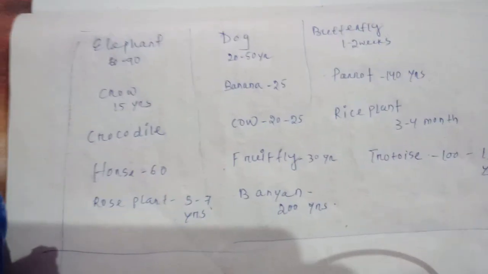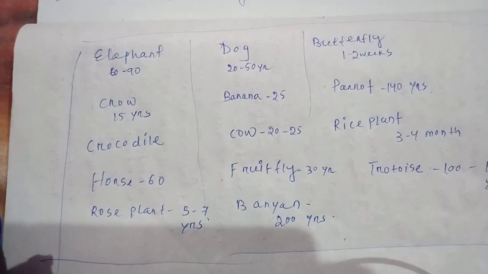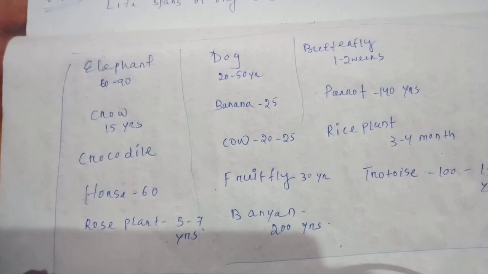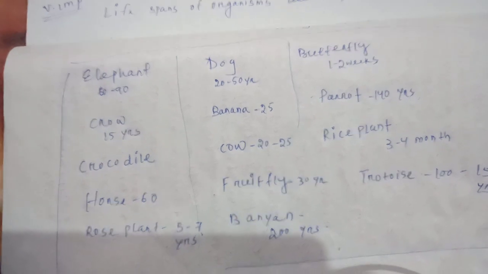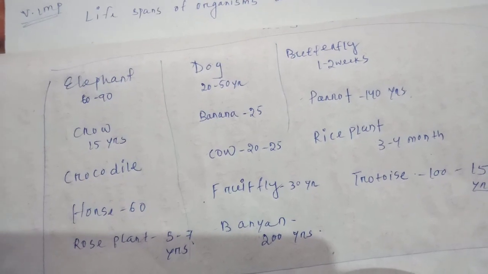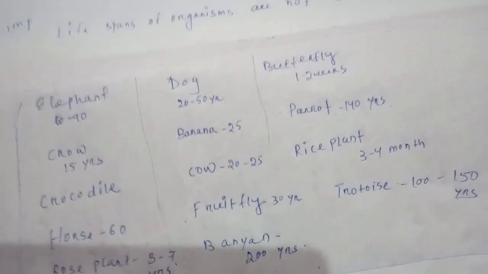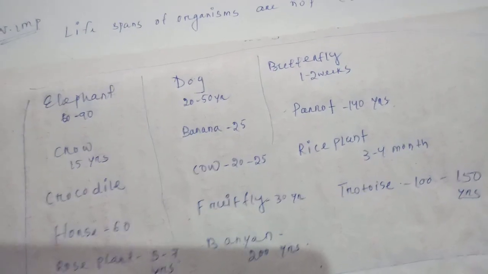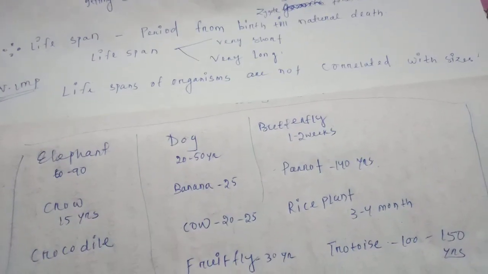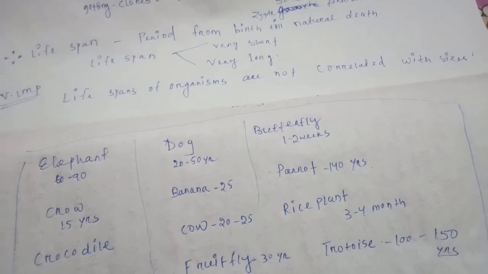In this way, some animals and some organisms are categorized. Elephant is very big in size as compared to parrot, but the elephant's lifespan is 60 to 90 years, whereas the parrot has 140 years. So my students, lifespans of organisms are not correlated with size.